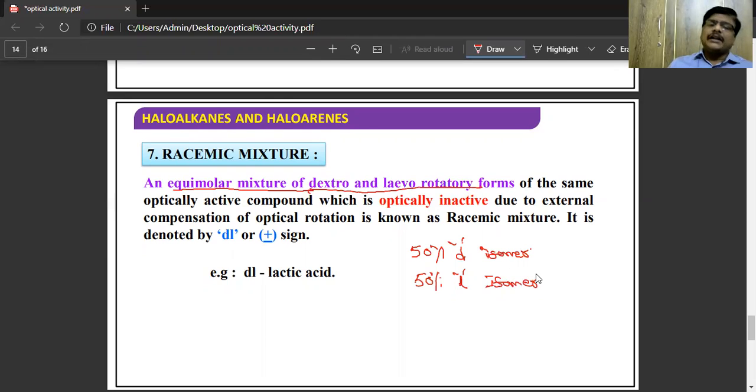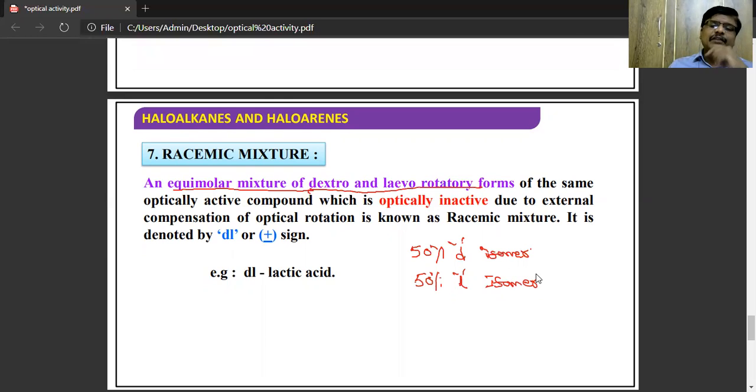Because dextroisomer is 50% and levoisomer is 50%, exactly they are having the same molar concentration. So an equimolar mixture, not only 50%, so 10%, 10% that is also there, that is nothing but racemic mixture, which is having equimolar mixture of dextro and levorotatory forms of the same optical active compound is known as racemic mixture.